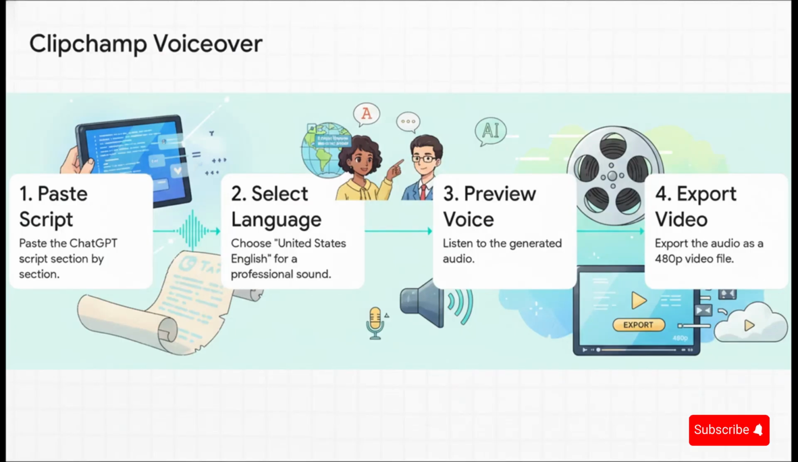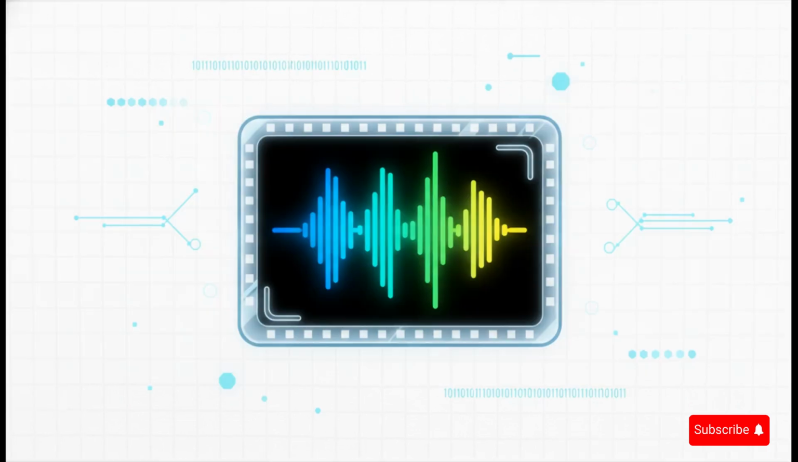You paste in your script, but here's a really good tip. For the language, make sure you select United States English. The source material says this option just sounds way more professional. After you pick a voice you like, you export. But, and this is a weird but crucial detail, you export it as a low-quality video file. And there it is. That's kind of the catch for getting this amazing tool for free.